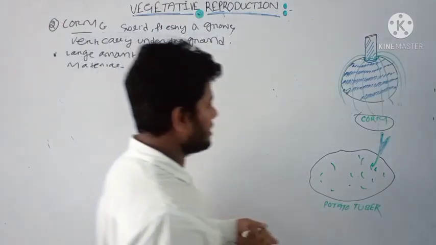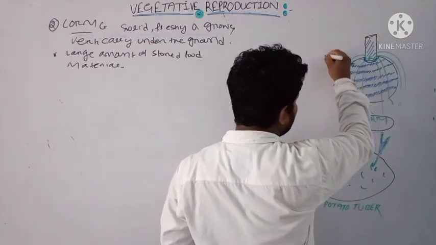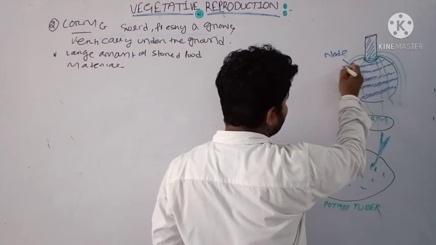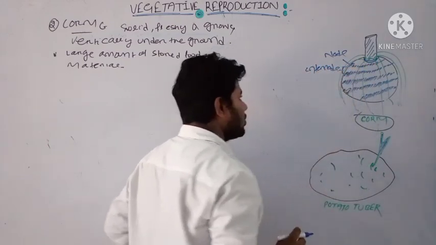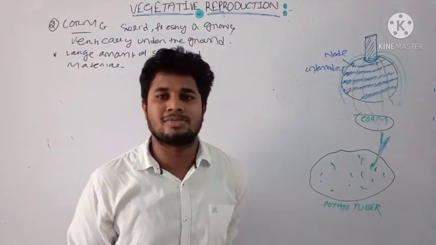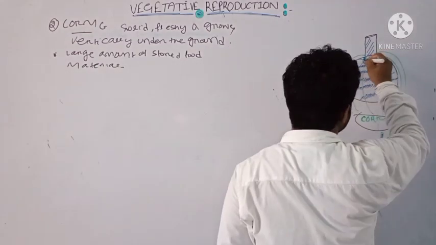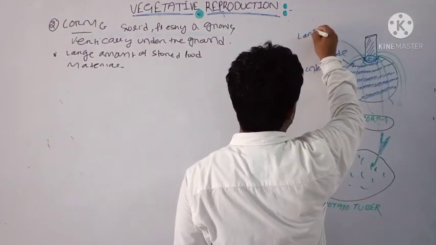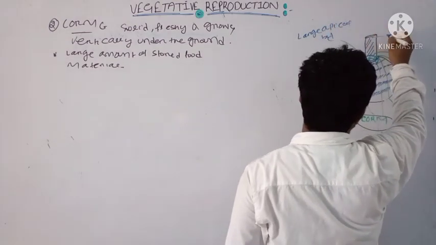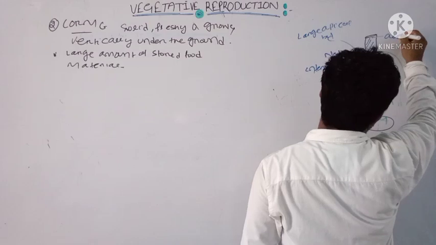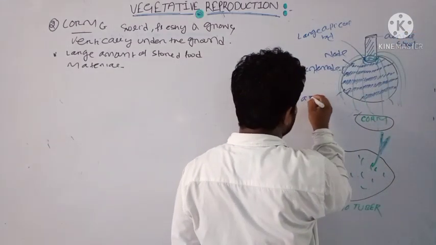Here you can see this is the structure of a corm, and this is the node region. In between nodes there is an internode, as we have already discussed that the stem has its basic characteristic features, that is the presence of node and internode. And here there is a large apical bud, and this is the aerial shoot, and these are adventitious roots.